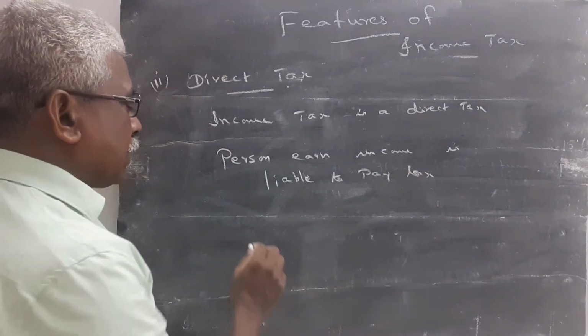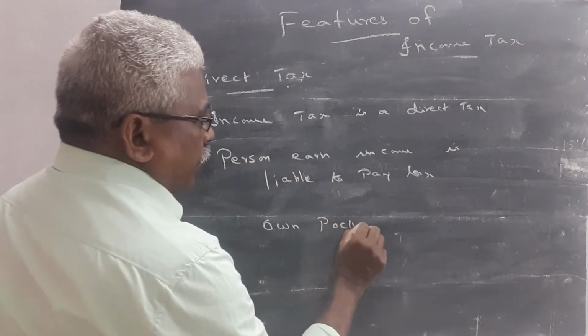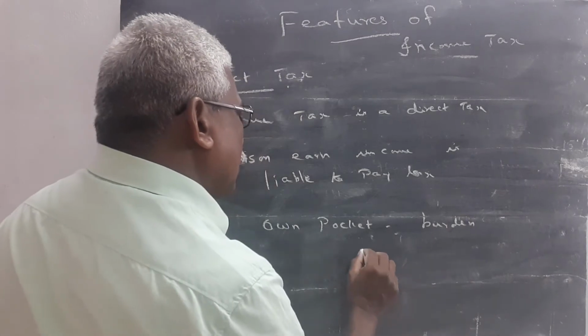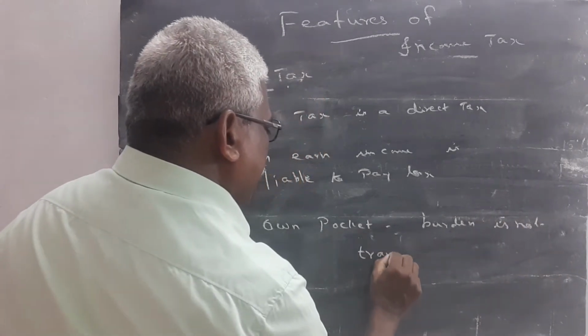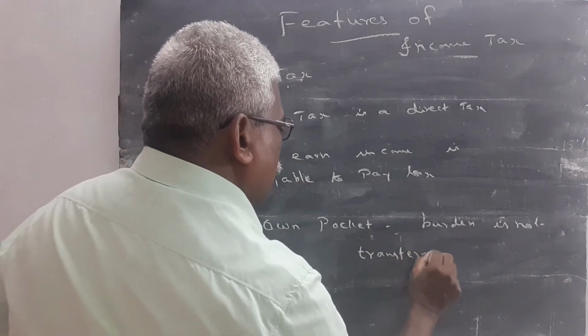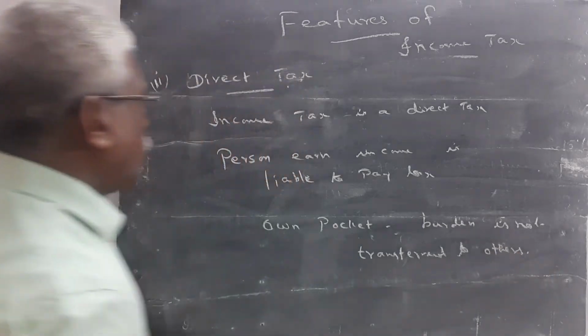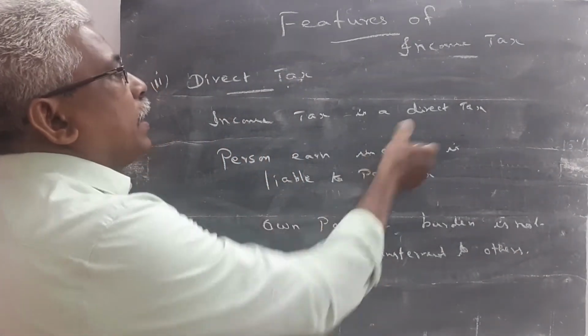He pays the tax out of his own pocket. The burden is not transferred to others. So only the person who earned the income directly pays the tax.